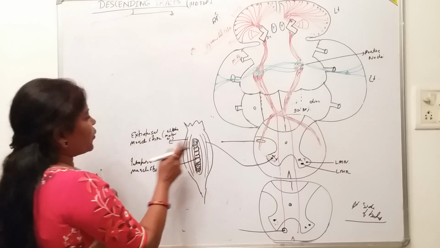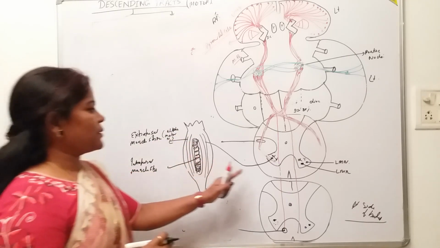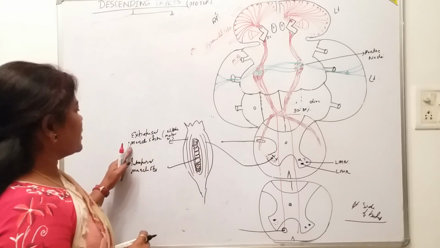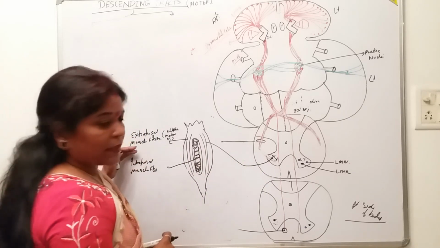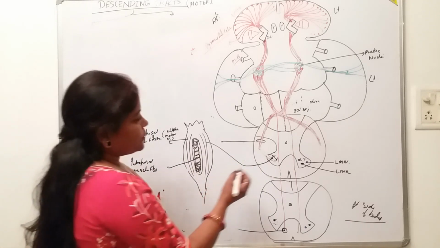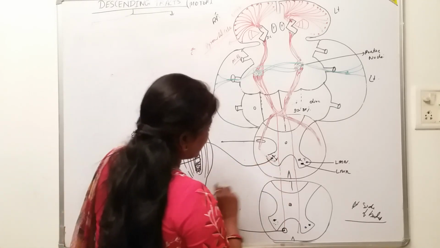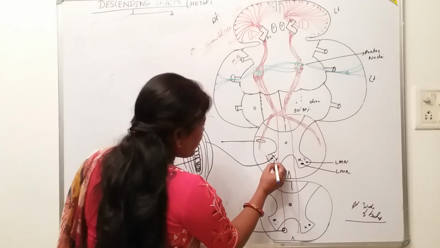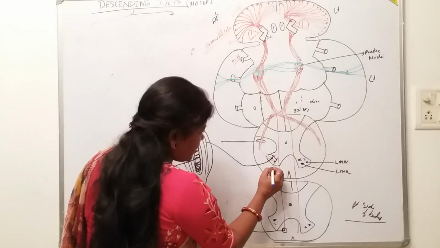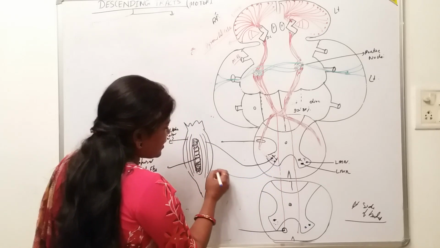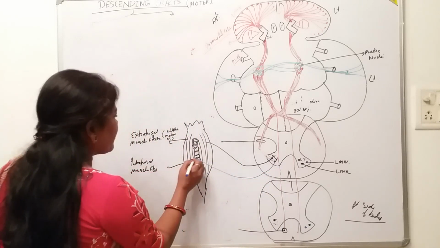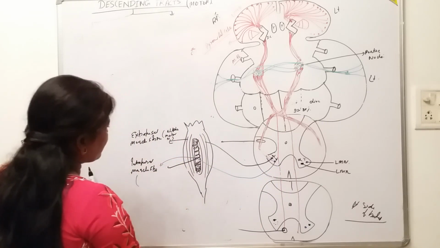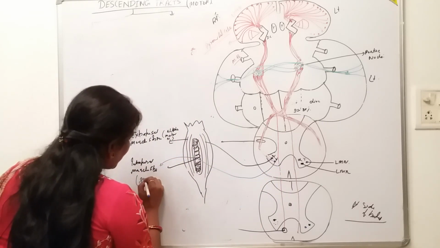The axons which originate from this nucleus will supply the extrafusal muscle fibers. Now this is the gamma motor neuron. The axons which originate from it innervate the intrafusal muscle fibers, the intrafusal muscle fibers by the gamma motor neuron.